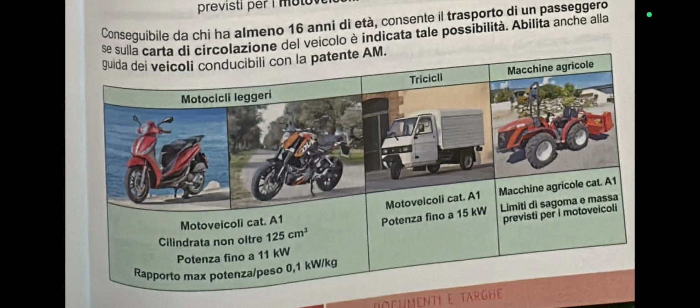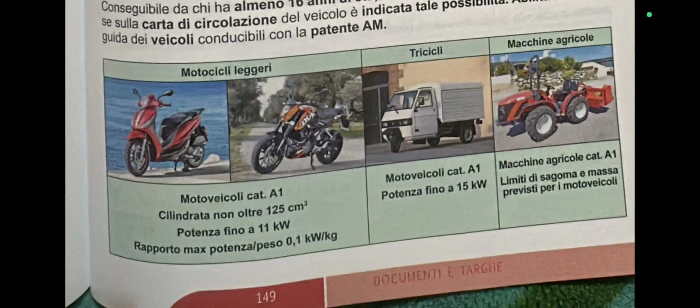Motociclo leggere. So the motorbikes that are light. So motociclo leggere, you can use license A1 to drive them. Motor vehicles, they are called the motorcycles. So you can use A1 to drive these motocicli leggeri. Okay. Cilindrata non oltre 125 cm3. So the cylinder of the engine must not be above 125 cm3.